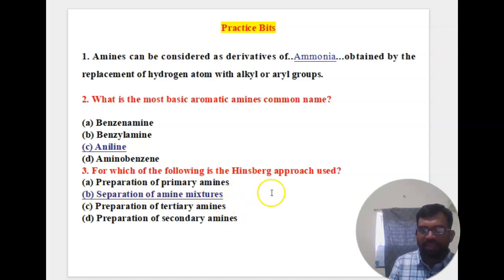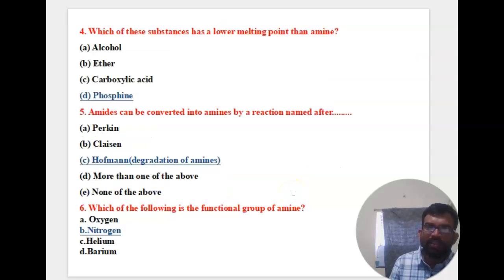Then the fourth one: which of these substances has a lower melting point than amine? Alcohol, ether, carboxylic acid, or phosphine. Phosphine is the right answer, with the lowest melting point.